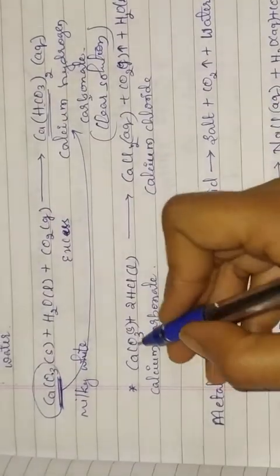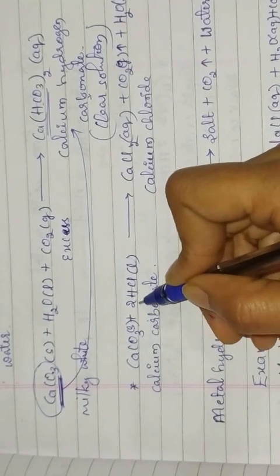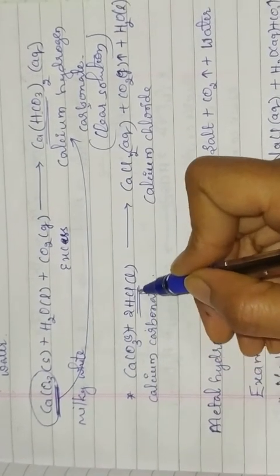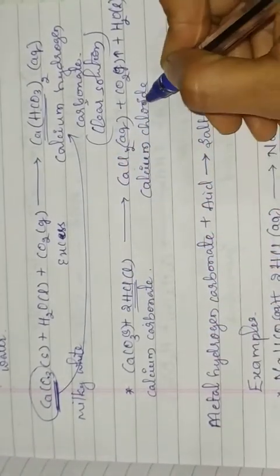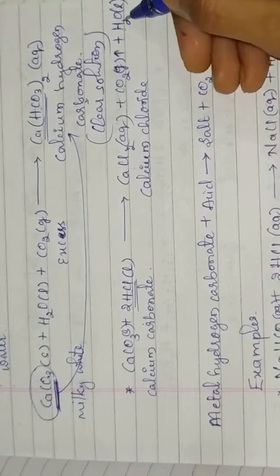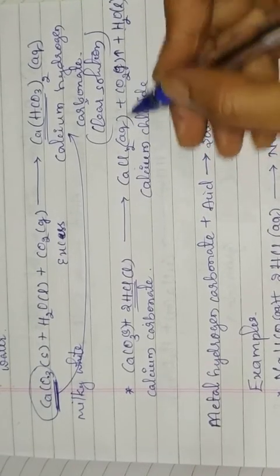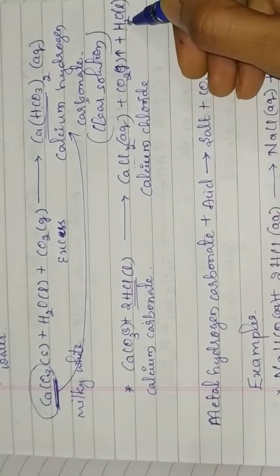So see here one more example. Calcium carbonate reacts with hydrochloric acid. HCl is the chemical formula of hydrochloric acid. So here calcium chloride, carbon dioxide and water are formed. These are the three products. This is salt, this is carbon dioxide gas, this is water.